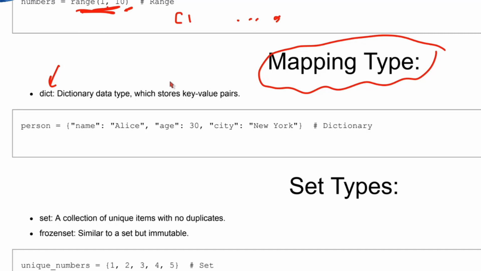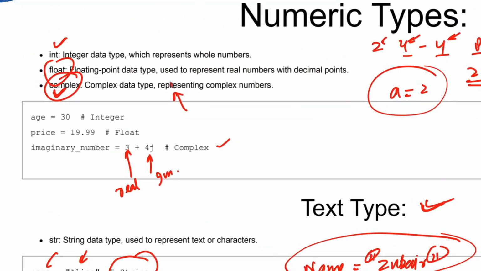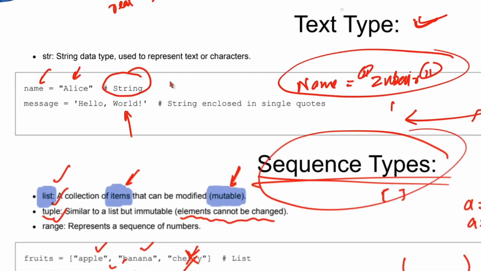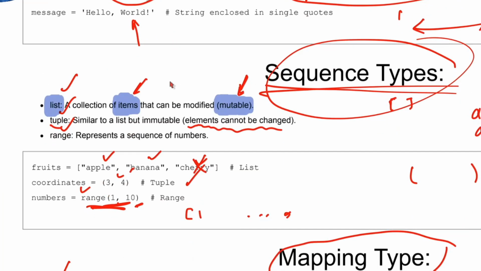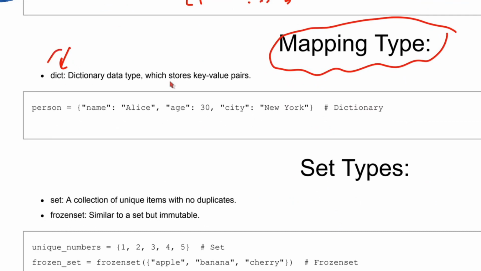Now we are discussing the data types, just telling you the whole picture. Coming back, the first thing we discussed was numeric types. In that we had 3 types: integer, float and complex number. In text type we had just string. In sequence type we had list, tuple and range. And now we are on mapping data types, where we have dictionary.